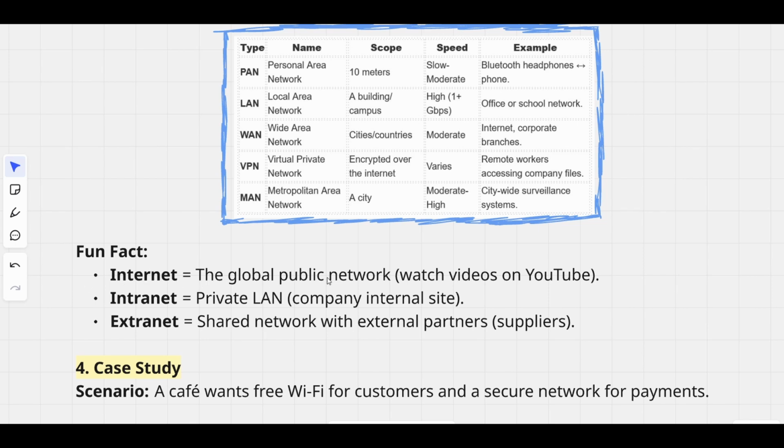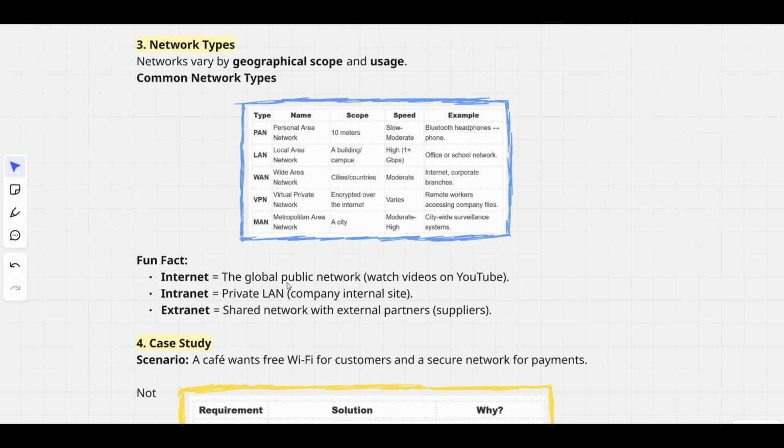The internet is a global public network, like watching videos on YouTube. Intranet is a private LAN, like company internal sites. Extranet is a shared network with external partners, like suppliers.